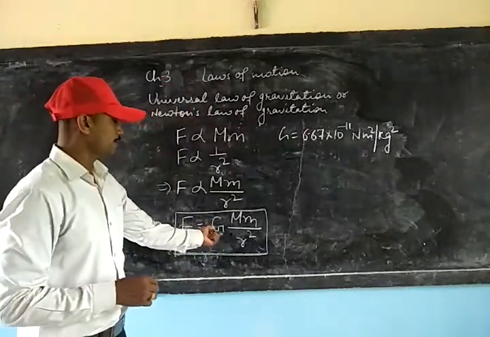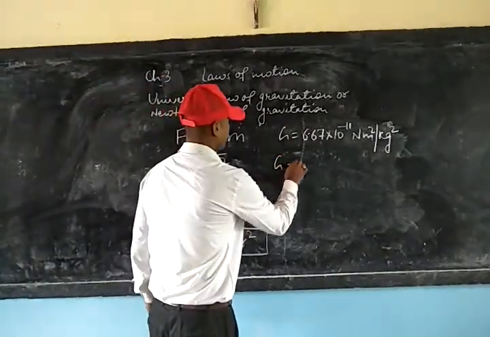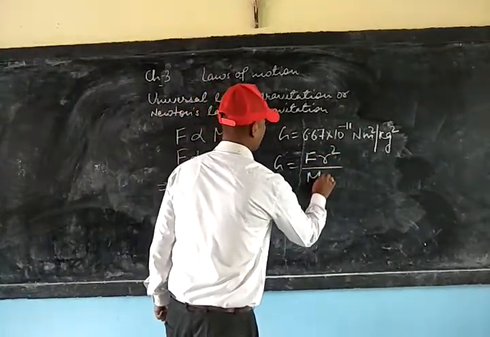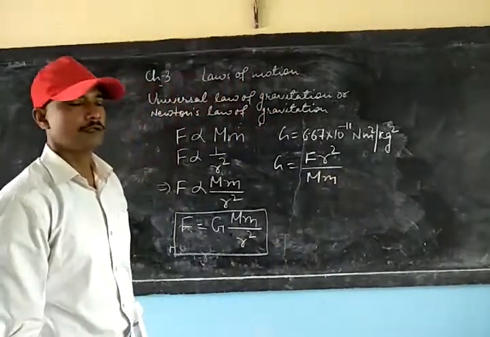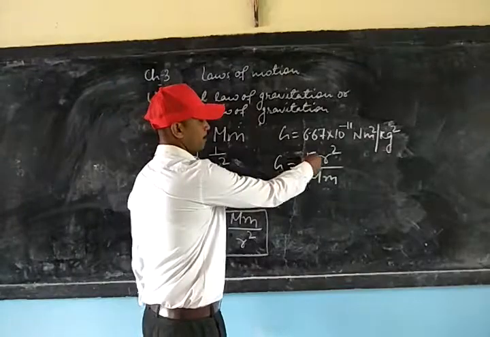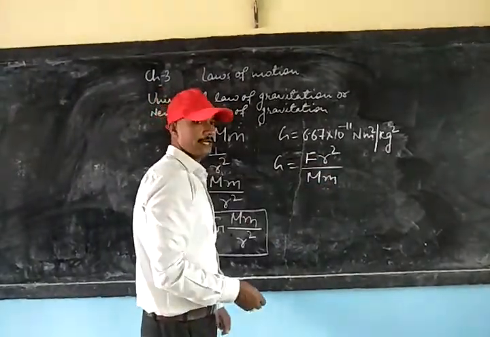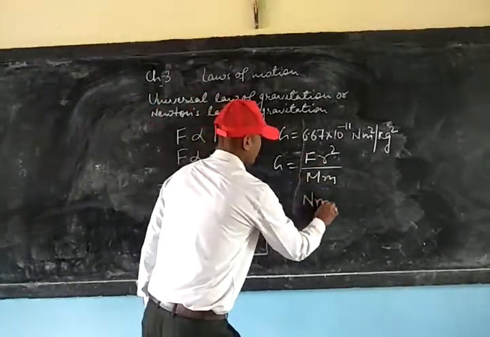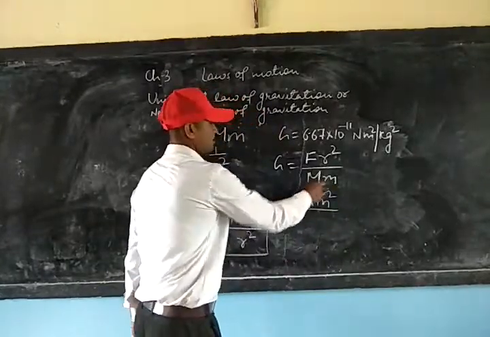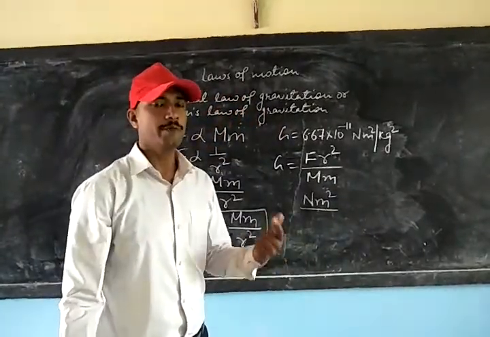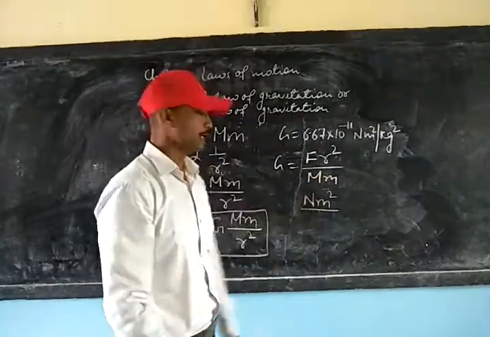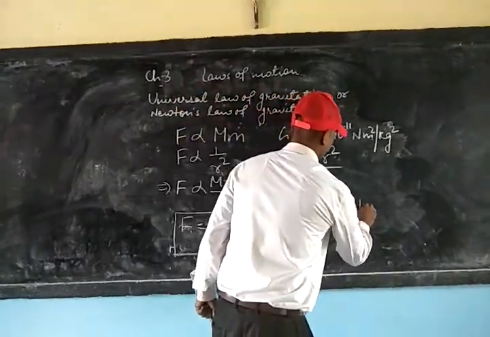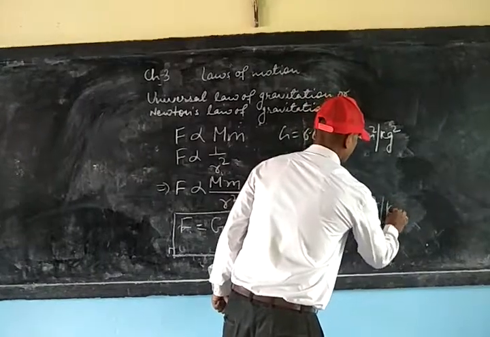If you get the value of G from this relation, it can be written as F into r square divided by product of the two masses. Now if you place the SI unit of each of these quantities, you will get force is Newton, r is the distance, so unit will be meter square, and since both are masses, their SI unit will be kg, so kg into kg will be kg square. So you can finally get the unit Newton meter square per kg square.